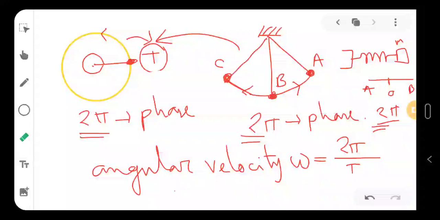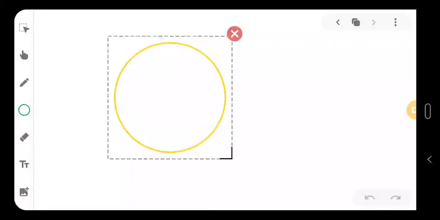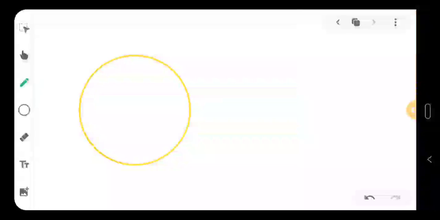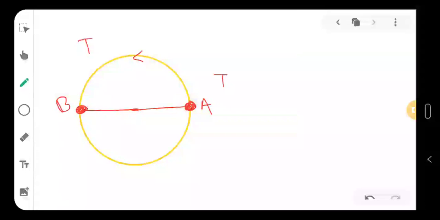Now, how to understand the phases? Let's take one small example at first. Let's say that stone is rotating with the same angular velocity, so that it is covering the same path again and again in the same time. If the total time it is taking is t, then the time taken for this stone to come from A to B will be t by 2.